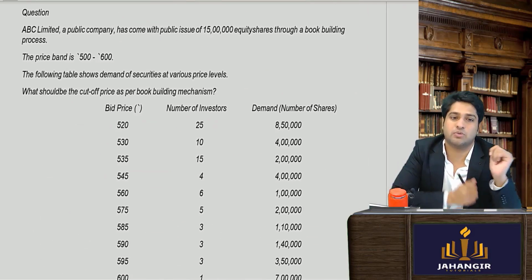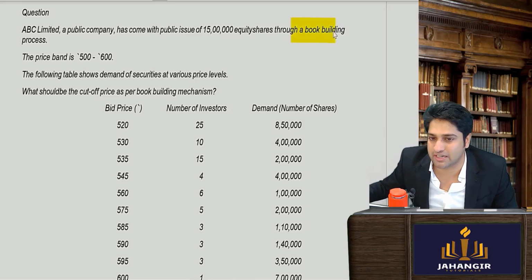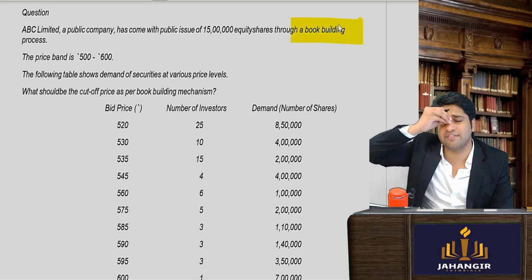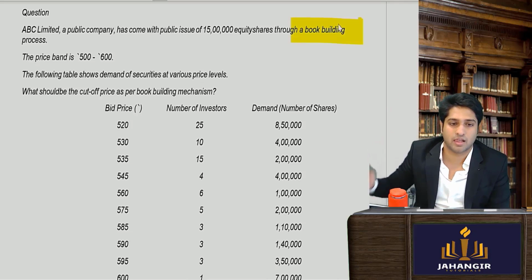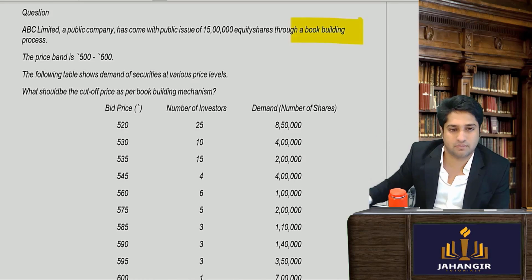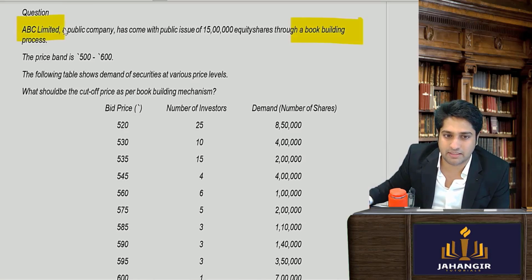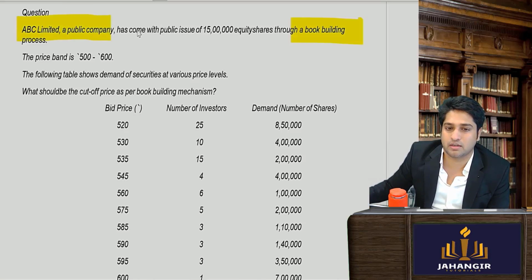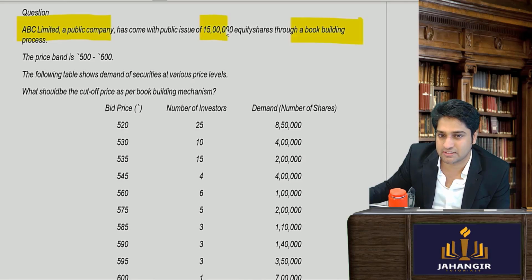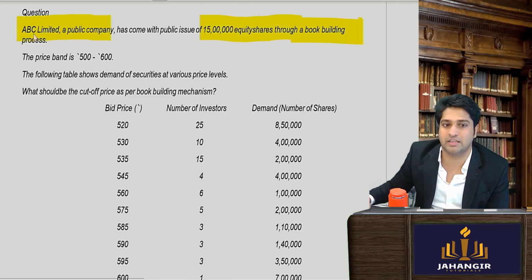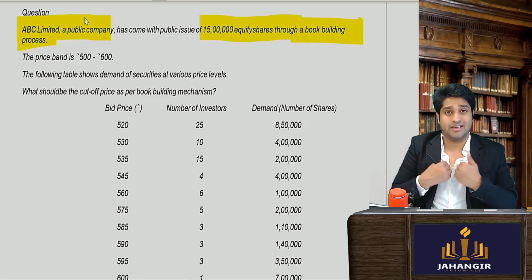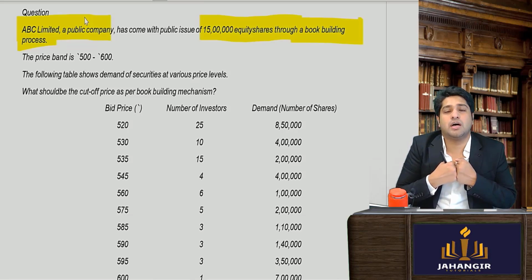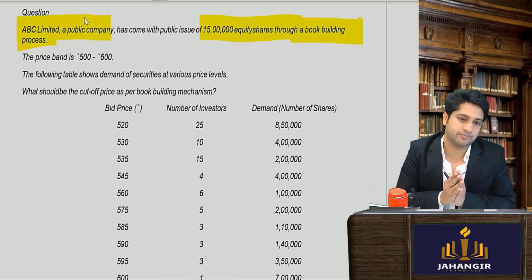Now coming to the next question about the book building and calculating the book building price. This is again very important to understand and very simple also. Now pay attention to this very clearly, okay? A company, a public issue has come, and the public issue, they want to allot how many shares? This is 15 lakh equity shares through book building issue. Is this clear? Company wants to issue 15 lakh shares.